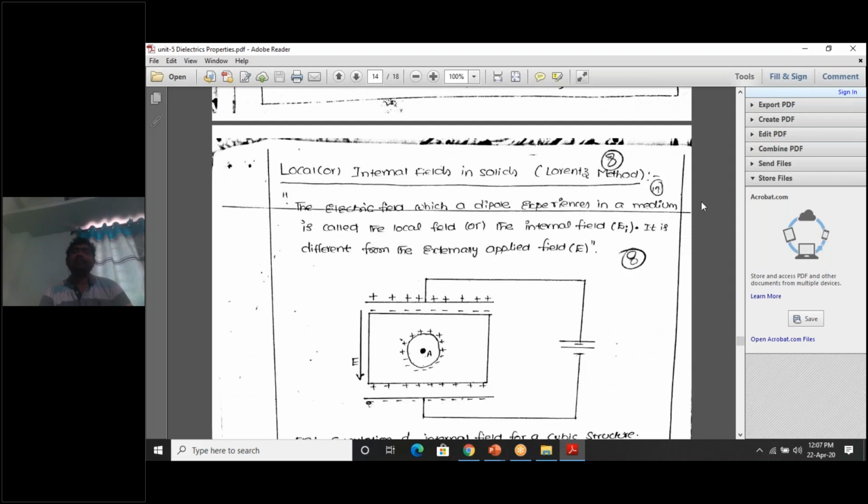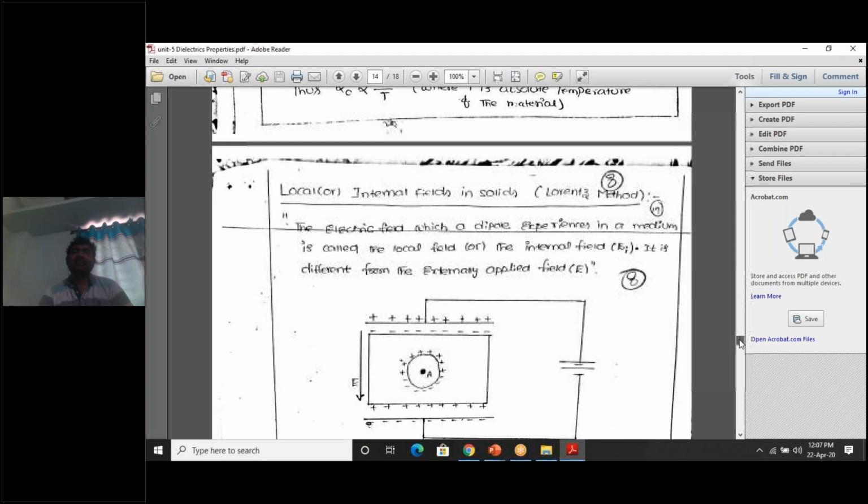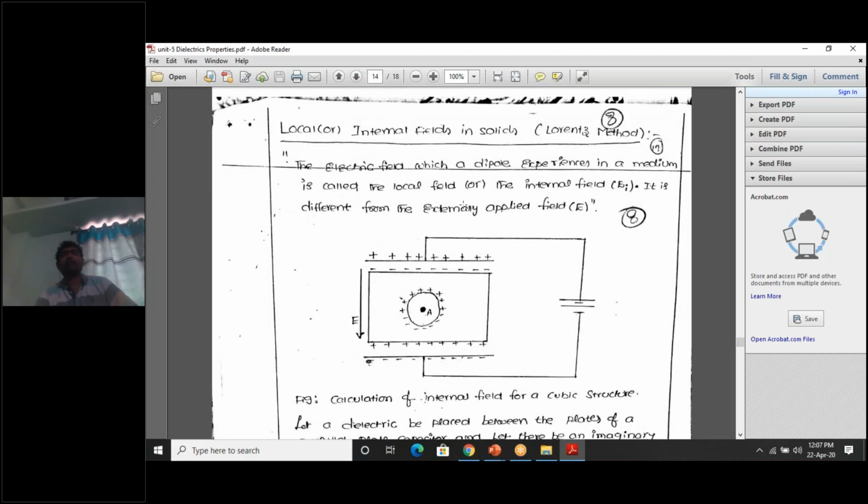Local field or internal field in solids. You should be very careful. This is also a very important question, as there are derivation parts. To explain it, much more time is required, so patiently cooperate with me. Prepare yourself for how difficult it is. To make it easy, it will take a little bit of time. Okay, so right. Local or internal fields in solids.